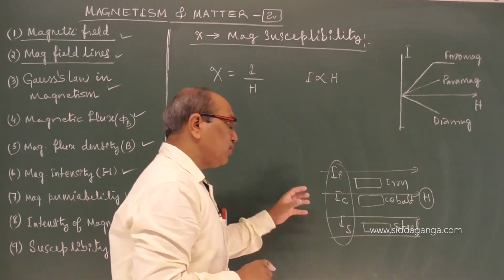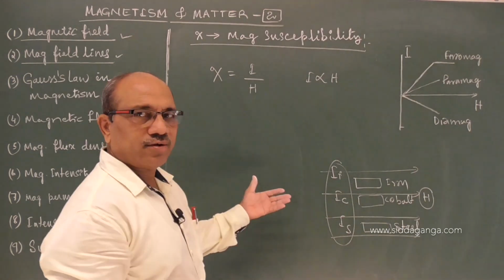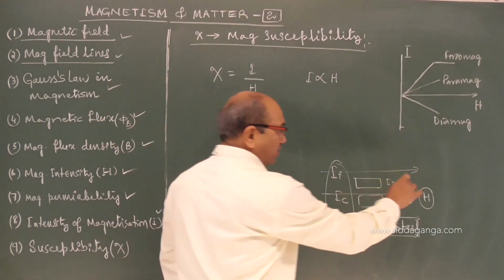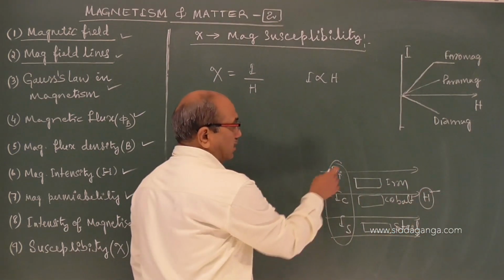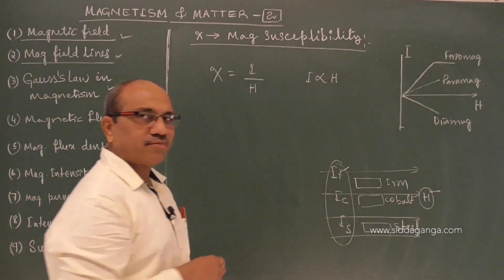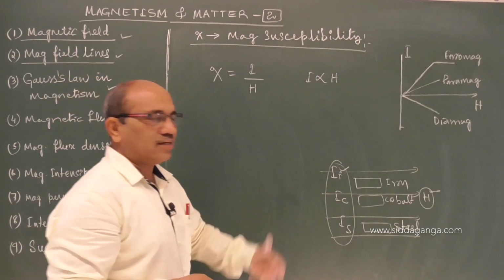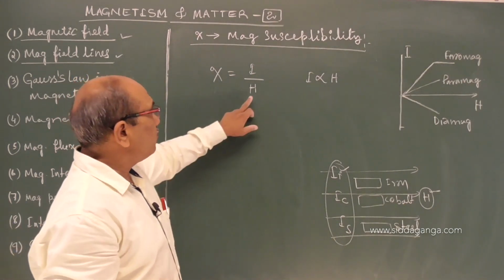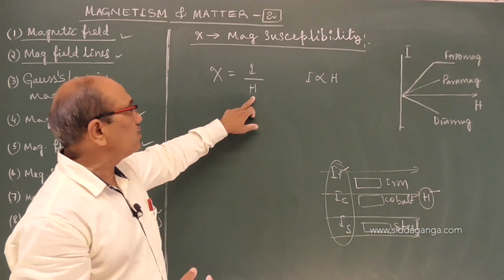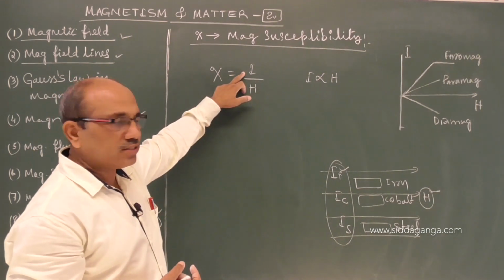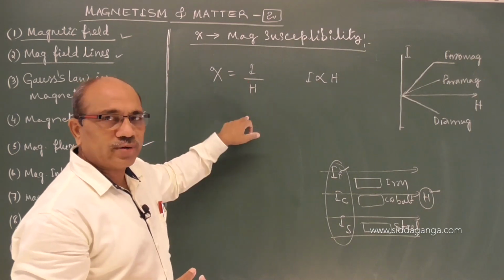This shows which is more magnetic: for the given field, the one which acquires higher magnetization is more magnetic.